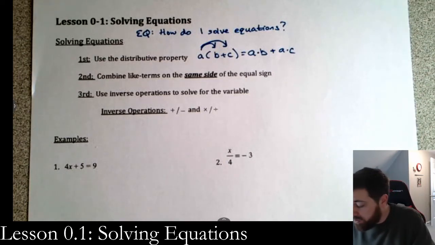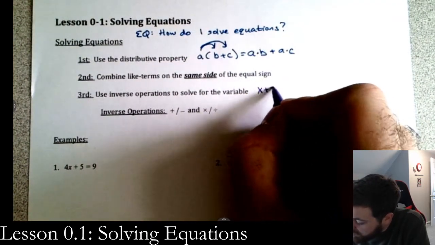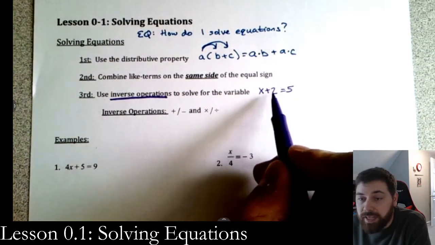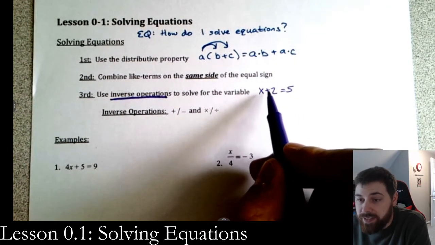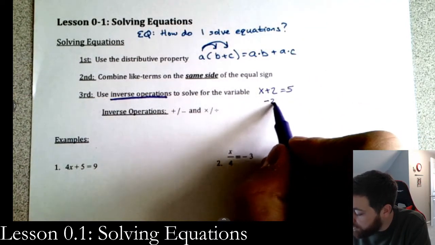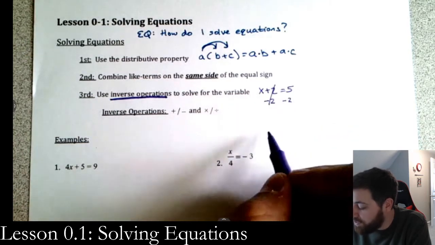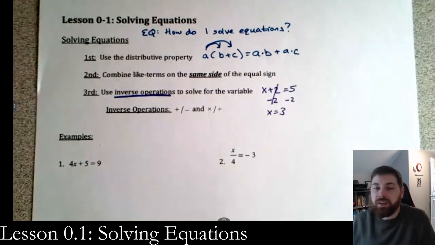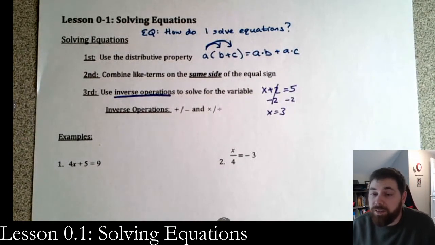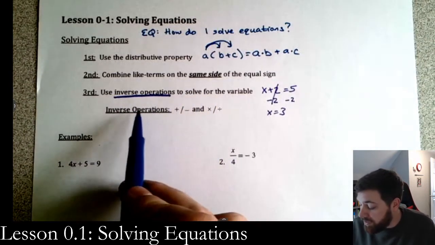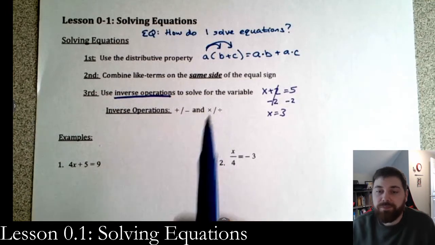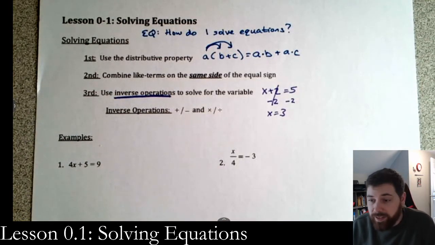So what that means, I'll try to do this in purple. If you had x plus 2 equals 5, inverse operations means what do I need to do to get rid of this 2? Well, if it's addition, the inverse operation of addition is subtraction. So what I need to do is subtract 2 on both sides, and that eliminates that 2, and I end up with x equals 3. Okay? So that's what it means by use inverse operations to solve for the variable. Hopefully those things all make sense, right? What this says right here is the inverse operation of addition is subtraction, and the inverse operation of multiplication, well, that's division.